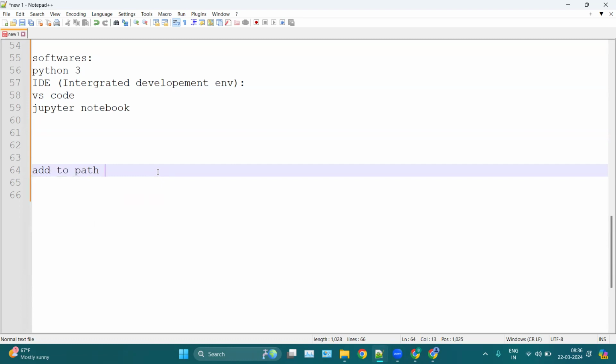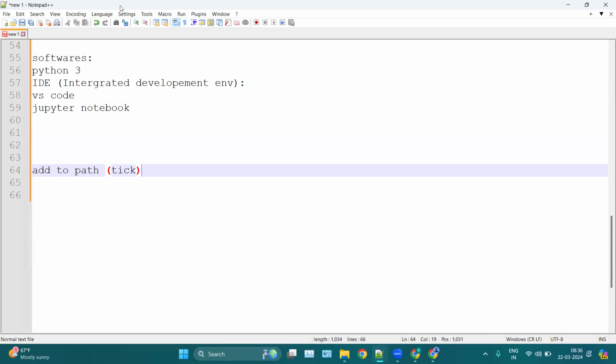You have to take this option, so that we are adding Python to your environment variables. While you are installing Python, take this option and click on next and install. This is how you can simply install Python.